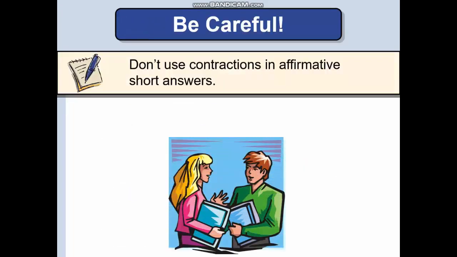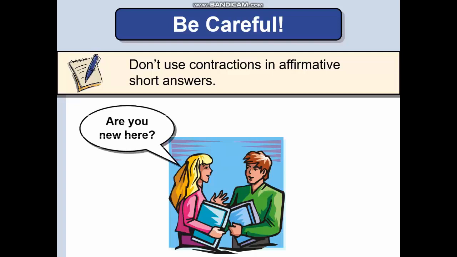Okay, students. If you have already understood, we can continue. And extra information for you. Don't use contractions in affirmative short answers. For example, like this. Are you new here? You can't answer yes, I'm. You must answer yes, I am in long form, not in short form. You must learn them too and repeat. Like this. Yes, I am.